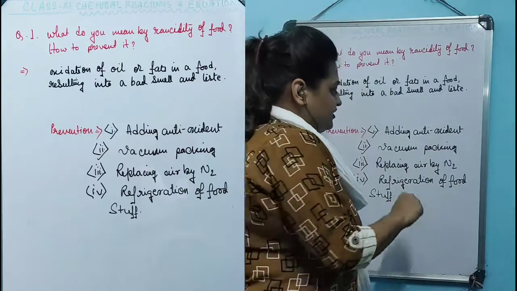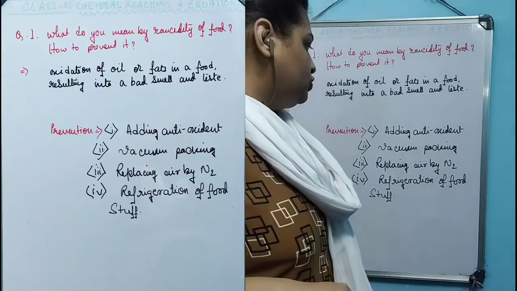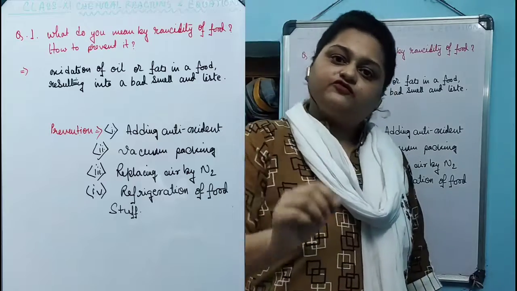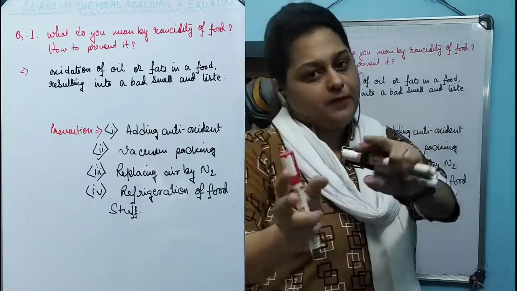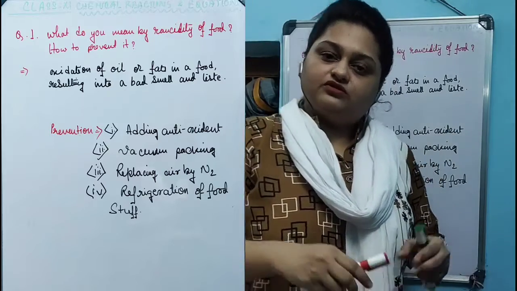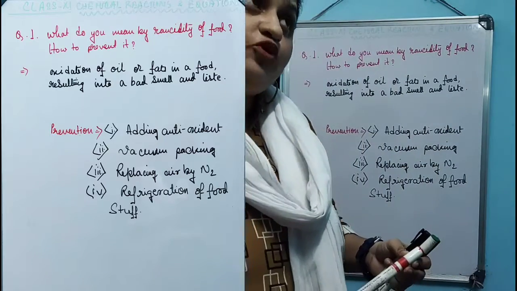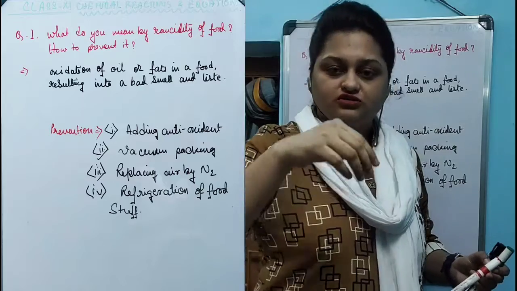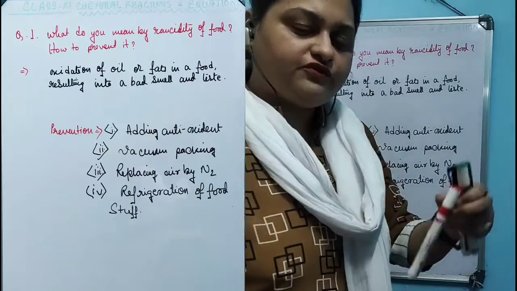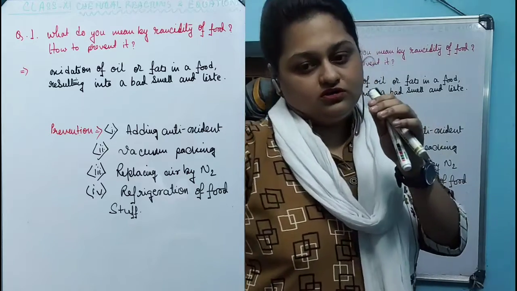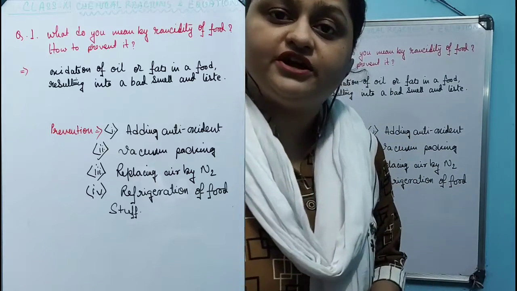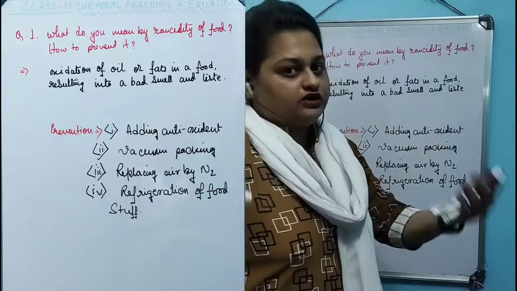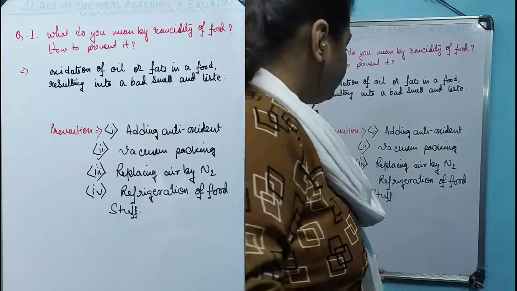The second preventive measure that we can take is vacuum packaging. When these kinds of food are being packaged, the air inside the package is pumped out, so that the food inside the package does not come in contact with the air for a longer period of time, and as a result the oxidation or the rancidity process is hindered.